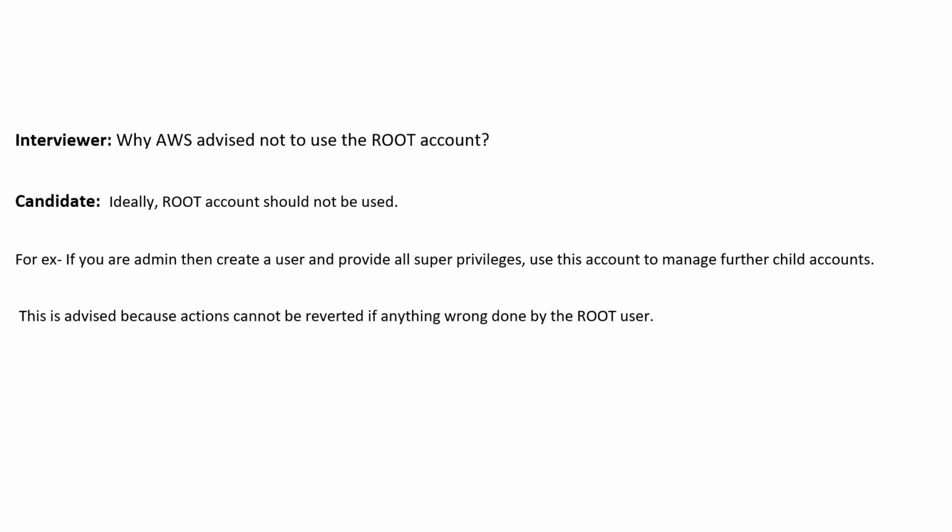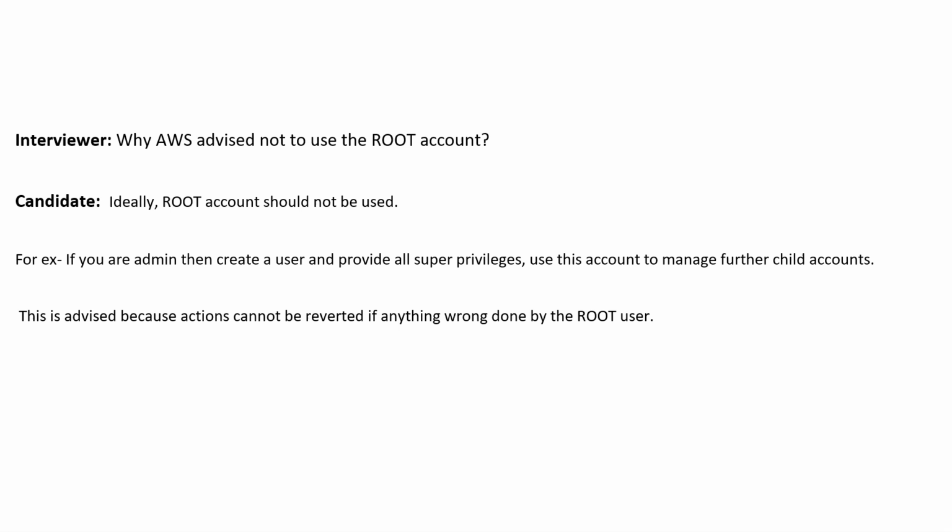Next slide. Why does AWS advise not to use the root account? Guys, very important question. This question says that the root account should not be used. Now the question arises: how can we work without using the root account? Yes, the answer is here.